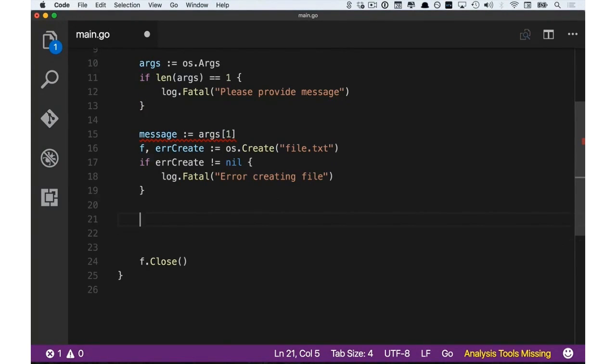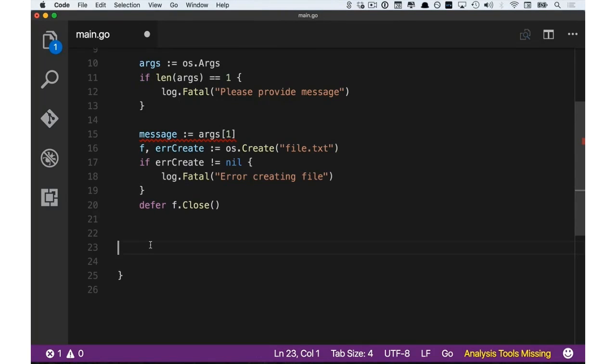But Go allows us to do this in a more friendly way, which is using the defer keyword and passing it the function that we want to be called at the end of the enclosing function. So what that means is that although we're writing defer f.close on line 20, the f.close function will not be called until the main function is done executing, which is really nice.